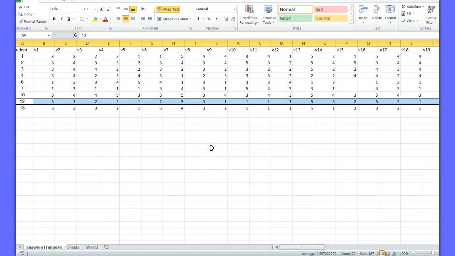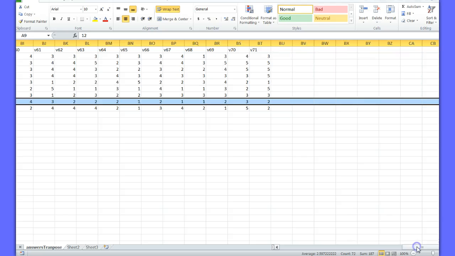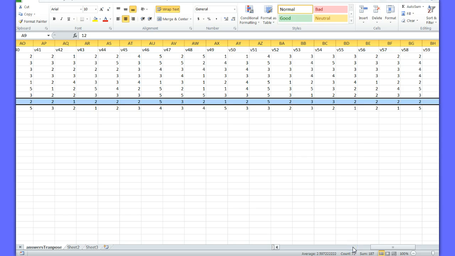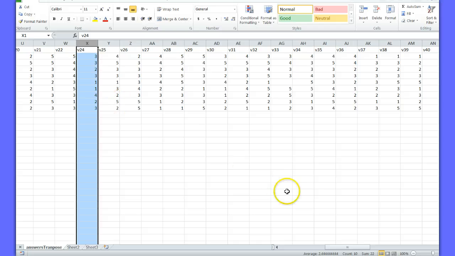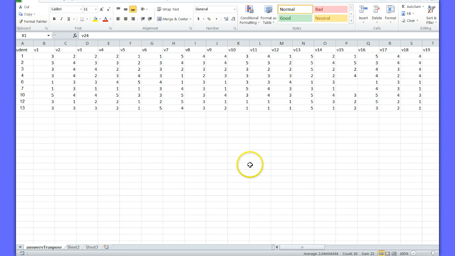Okay, hopefully that worked. Now, there are some blanks here as well. Some people left out answers. So if you get blanks, Weka is going to complain. I don't know why there are blanks here, but there weren't during class. So what I'm going to do is, this was a particular project that you rated. I'm just going to delete it for now. So that's one less piece of data that I have.